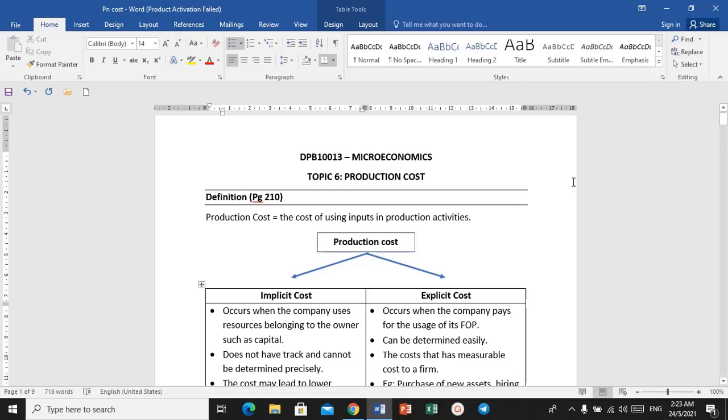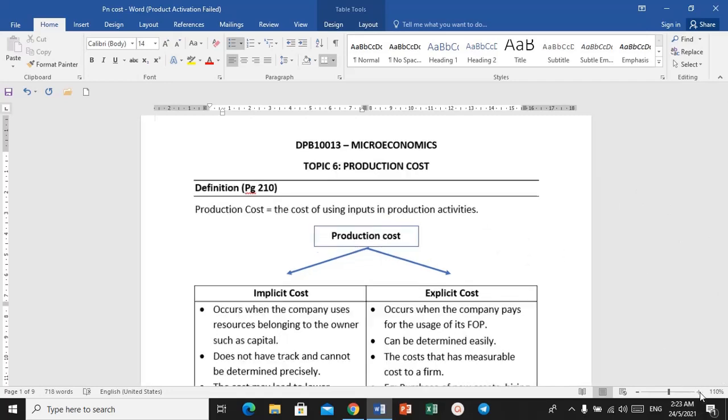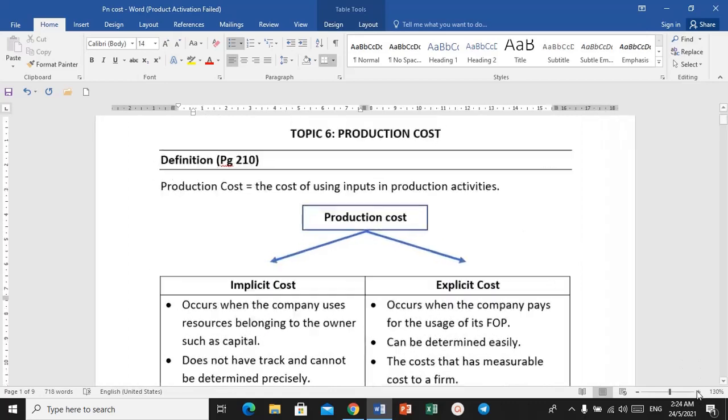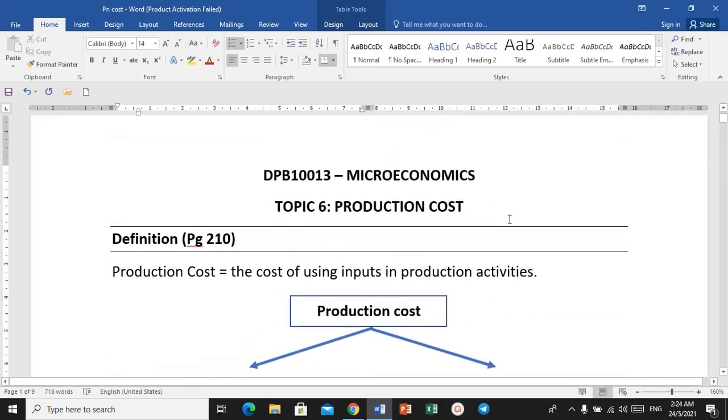So we have this in the same chapter of chapter 6 of the book. Okay. Alright, so this is the definition that I have in our lecture notes. Okay, so the definition of production cost is the cost of using inputs in production activities. Okay, so one simple definitions.